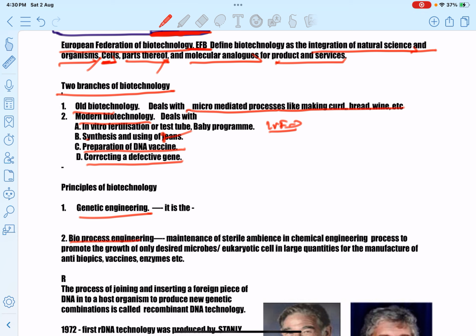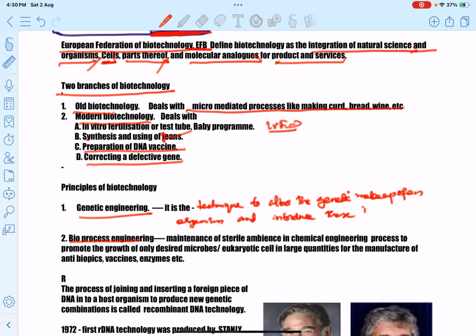What is meant by genetic engineering? Genetic engineering is the technique to alter the genetic makeup of an organism and introduce it into a host organism, and thus change the external feature or phenotype of that organism.